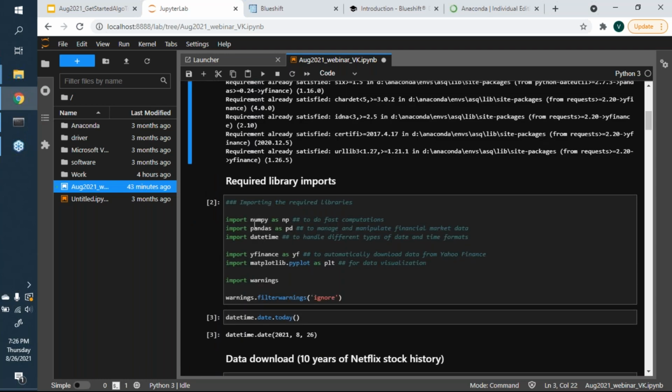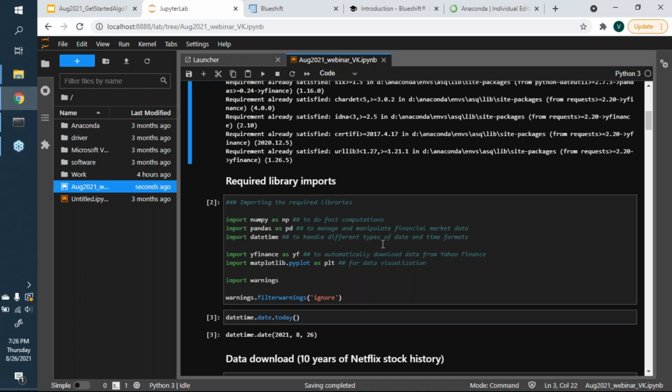I import some of the libraries I mentioned: NumPy, which is used for fast computation, and Pandas, which helps manage financial market data. I import a library called DateTime, which helps me handle different types of date and time formats. When we download data from various places, dates can look pretty different.